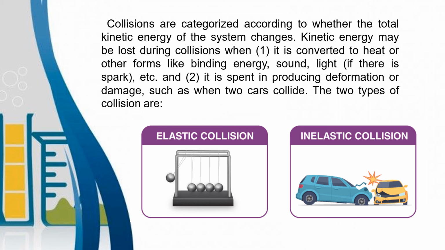Collisions are categorized according to whether the total kinetic energy of the system changes. Kinetic energy may be lost during collisions when it is converted to heat or other forms like binding energy, sound, light if there's a spark, etc. And it is spent in producing deformation or damage, such as when two cars collide. The two types of collisions are elastic collision and inelastic collision. So what are those?